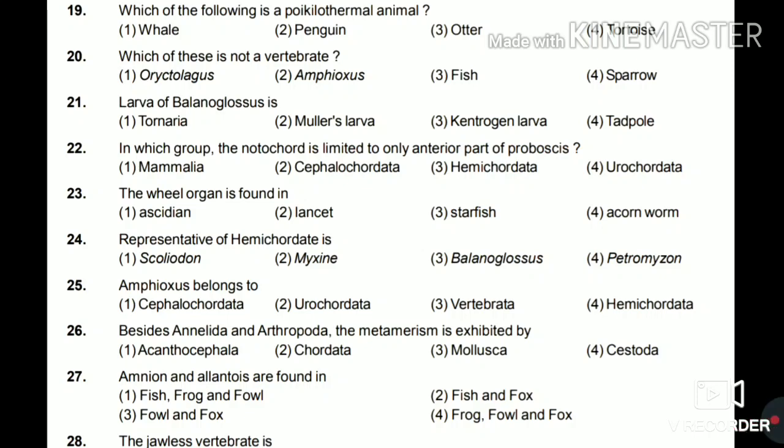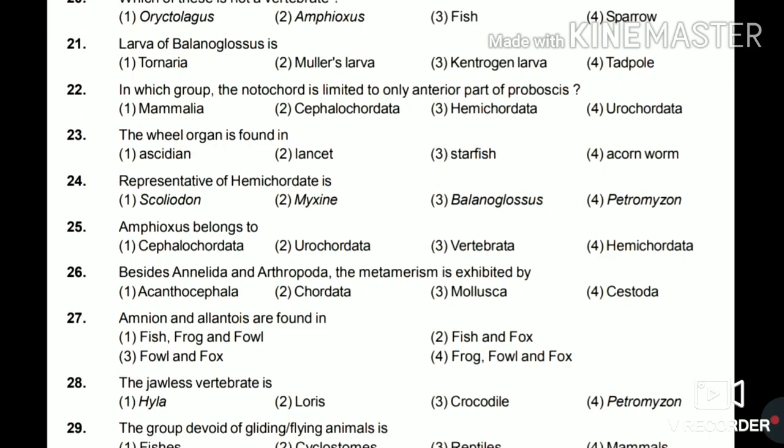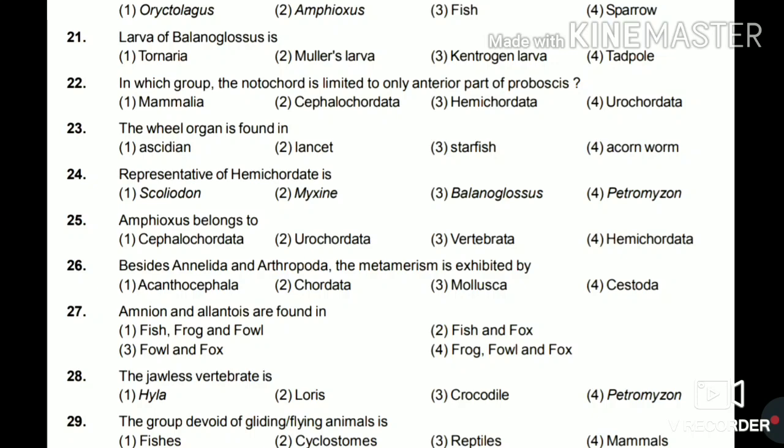21. Larva of Balanoglossus is Tornaria, Muller's larva, Cantorogen larva or tadpole. The answer for this is Tornaria. 22. In which group is the notochord limited to only the anterior part of the proboscis? Mammalia, Cephalochordata, Hemichordata or Urochordata? So the answer for this is Hemichordata.